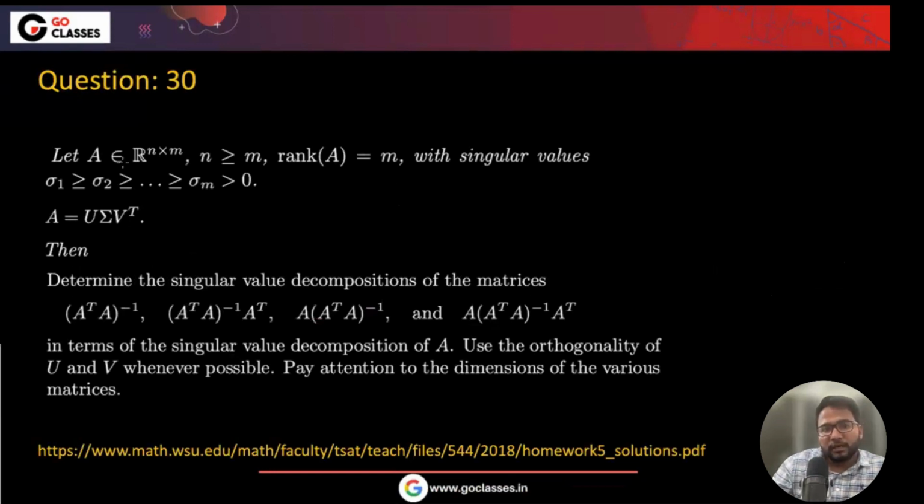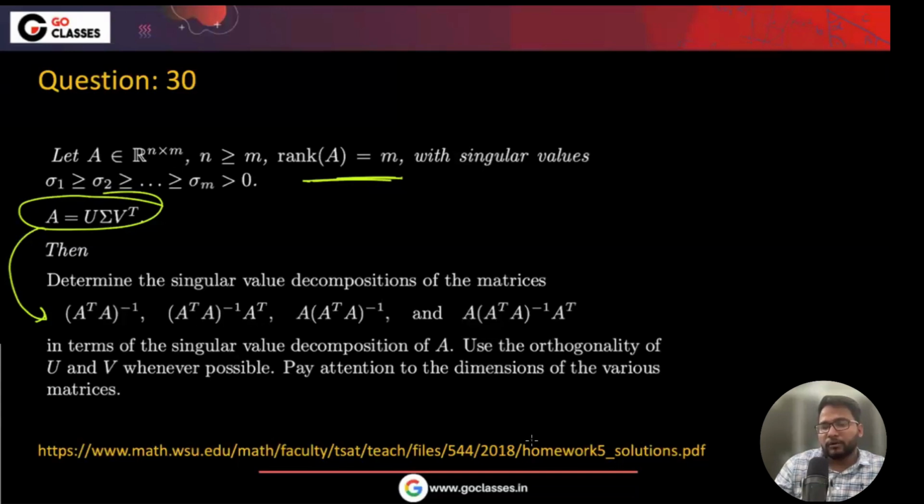So they are saying let A be such that the rank of A is M, with the singular values of this. Okay, A is this. Determine the singular value decomposition of the matrix as this. So you need to find the SVD of these matrices in terms of the singular value decomposition of A. Use the orthogonality whenever possible. So basically, they are saying if the singular value decomposition of A is given, then can you find out the singular value decomposition of A transpose A inverse and these things?